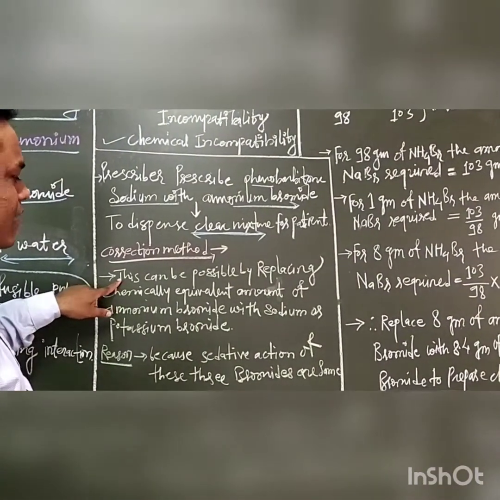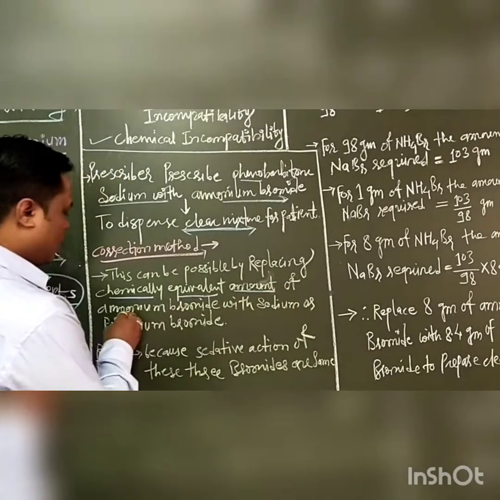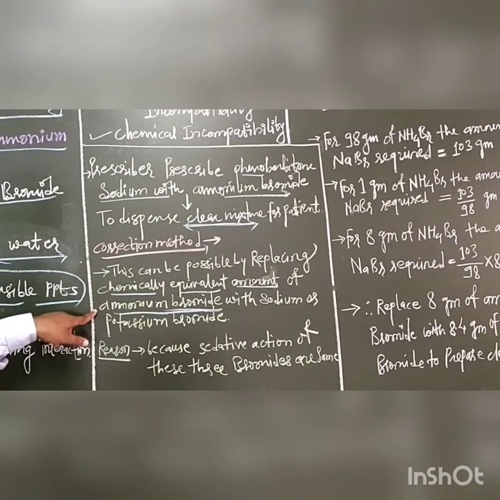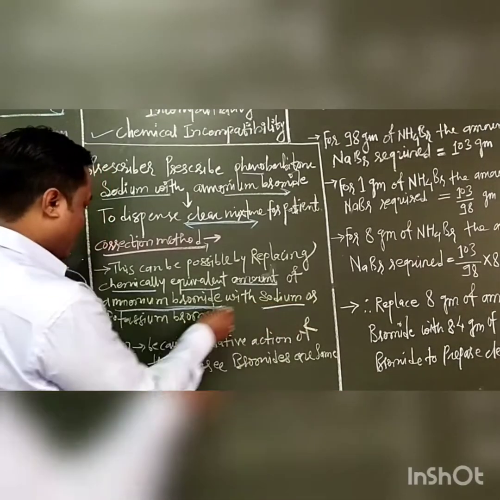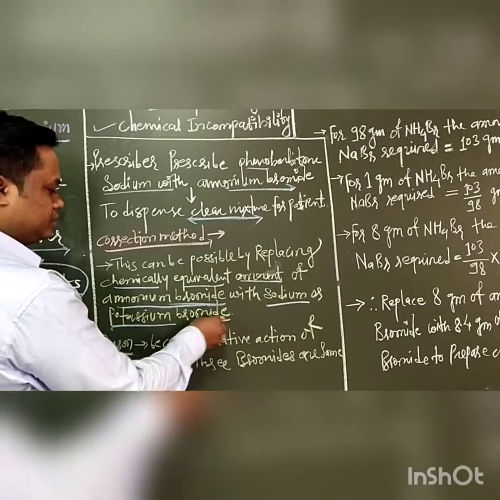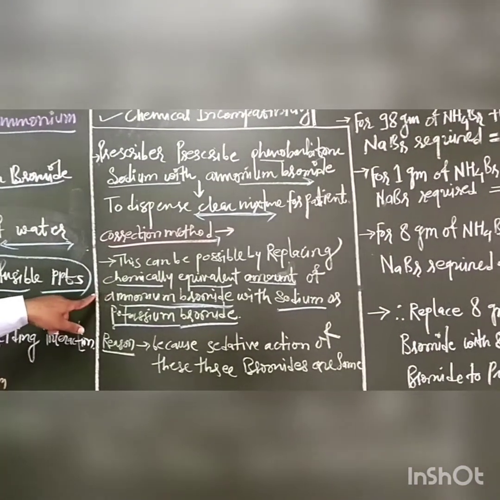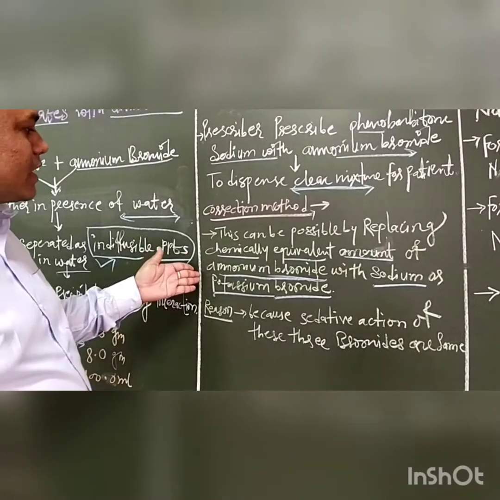This is possible by replacing a chemically equivalent amount of ammonium bromide. Means we have to replace the chemical equivalent of ammonium bromide with sodium or potassium bromide, because this ammonium bromide is united with the phenobarbital sodium and does not form a clear mixture.